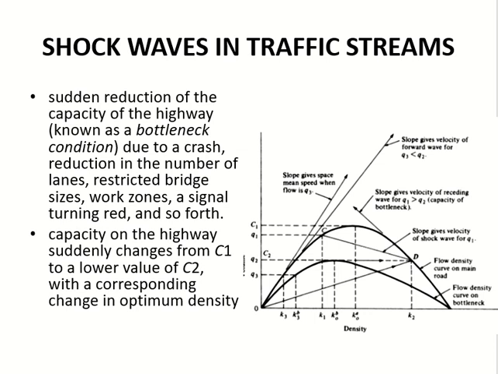Waves are created. When there is any disturbance in traffic flow, waves are created. The disturbance is called a shock, and the effect of the disturbance is called the wave. The shock is the disturbance we are creating, and wave is the effect of the disturbance.